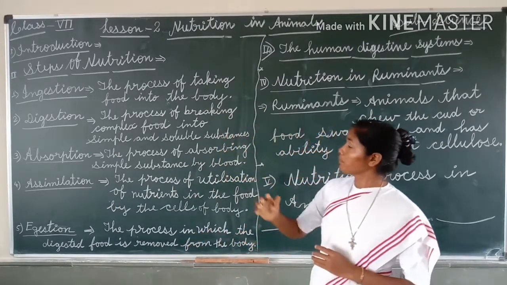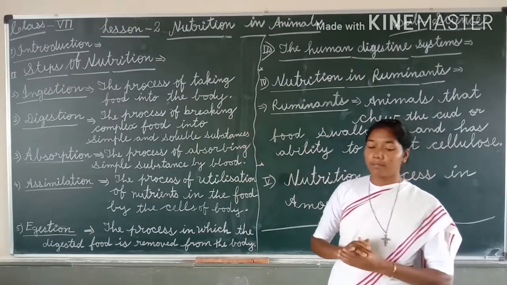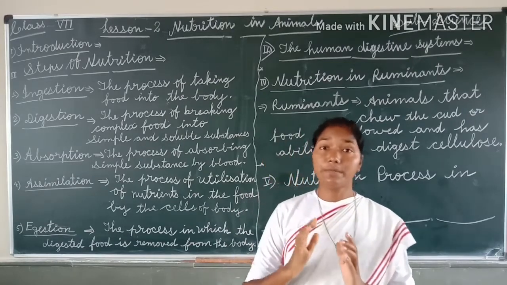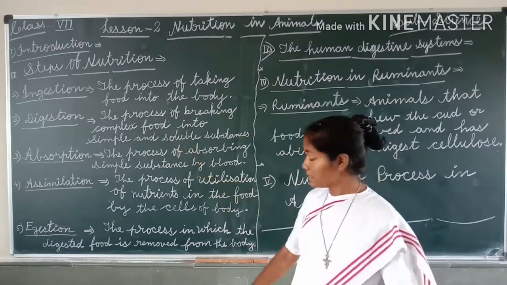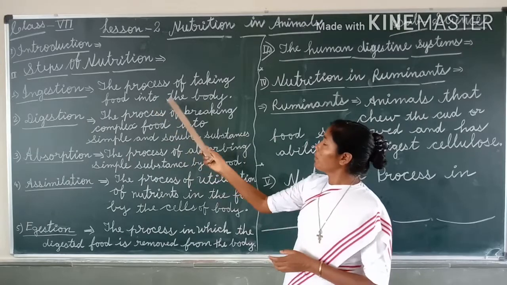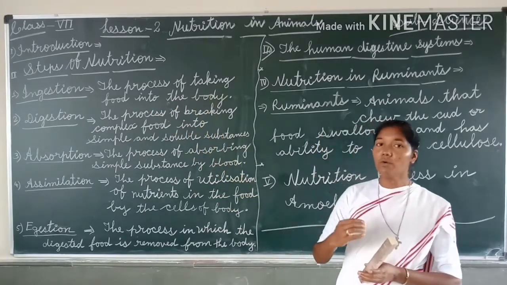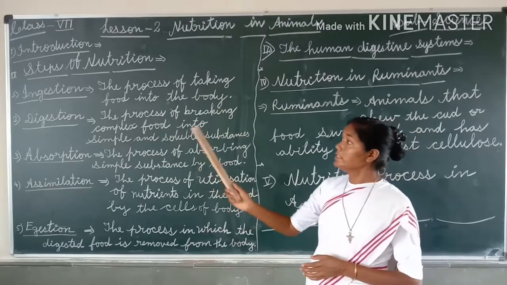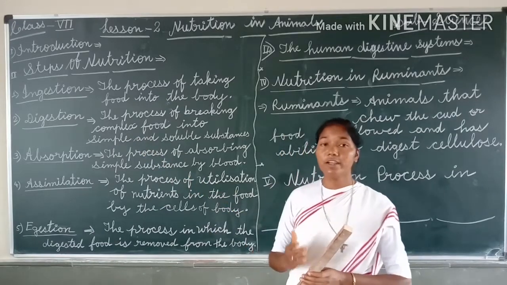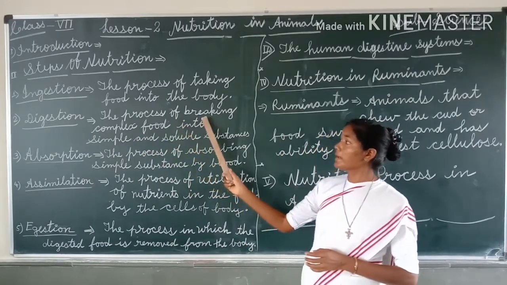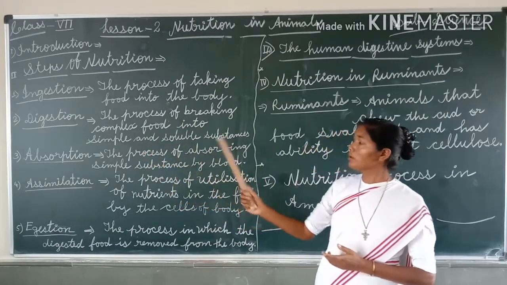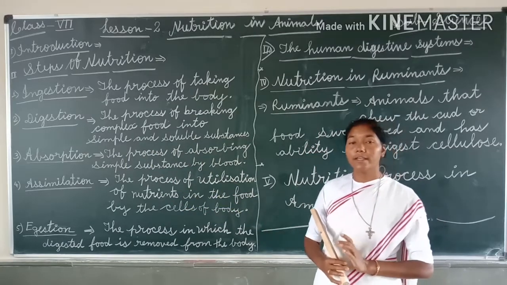Then we shall learn steps of nutrition. In animals, nutrition is carried out in 5 steps. Okay, they are, first one is ingestion. What is ingestion? The process of taking food into body, that is called ingestion. Second one is digestion, means pachan. What is digestion? The process of breaking complex food into simple and soluble substance, that is called digestion.